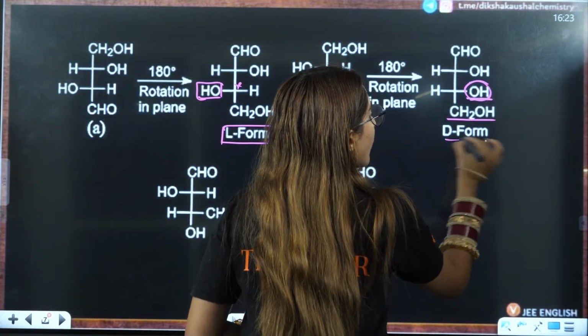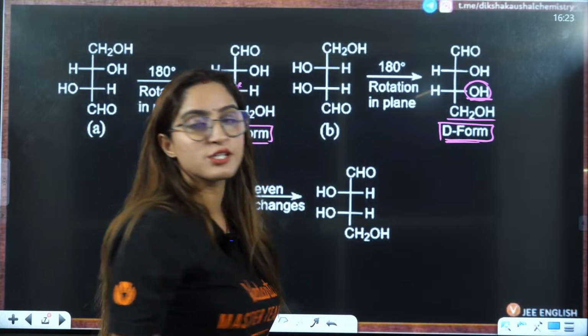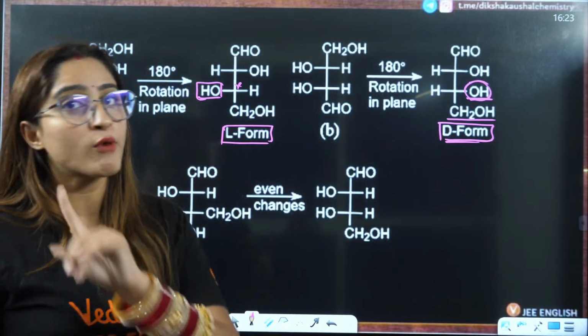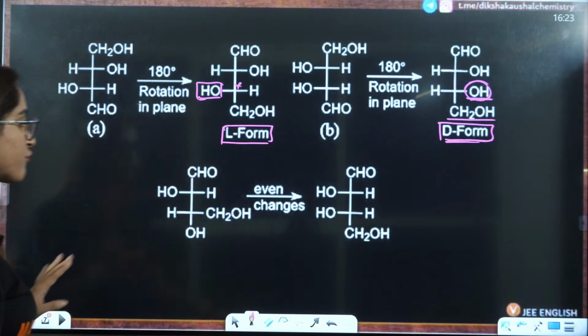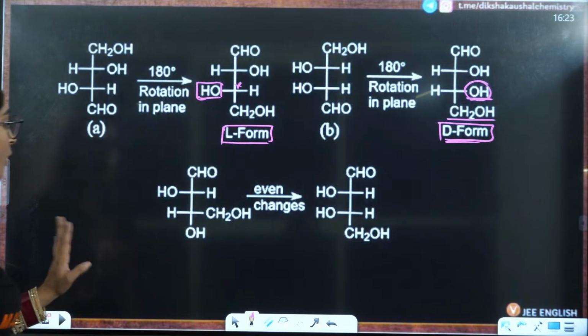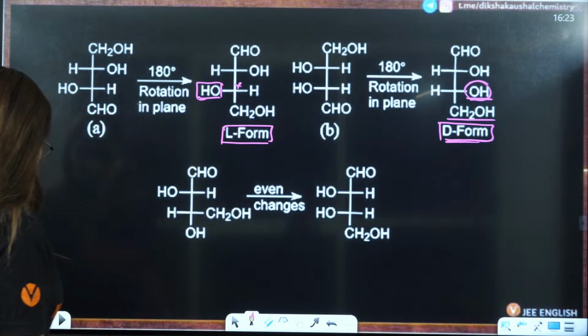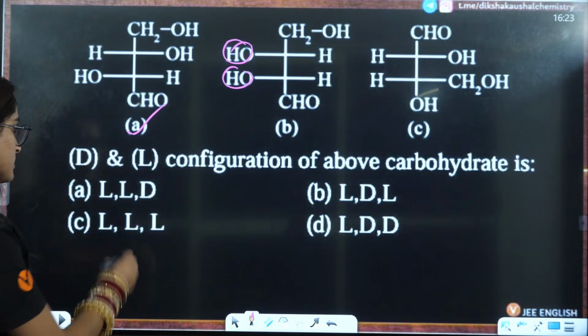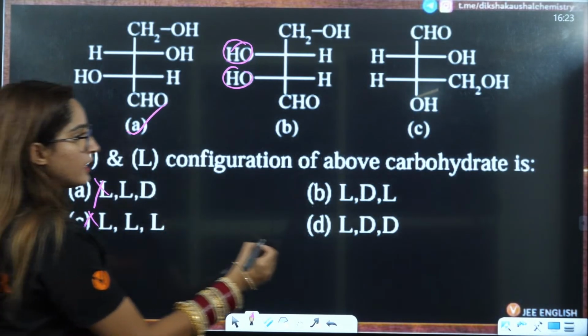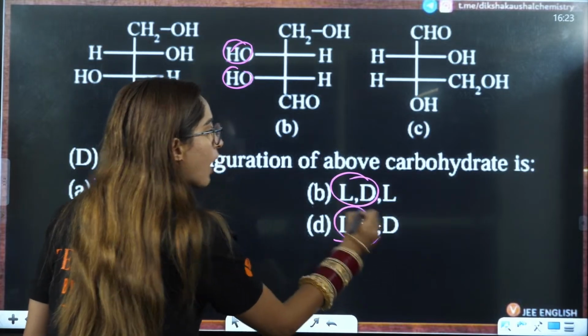So this OH is on the right side. So that is your D form. Capital D. I'm not talking about small d, that is different. Now talking about the last one here. This is LD. Let's see if by LD you can solve this. You can see these two things, still you have to solve it.